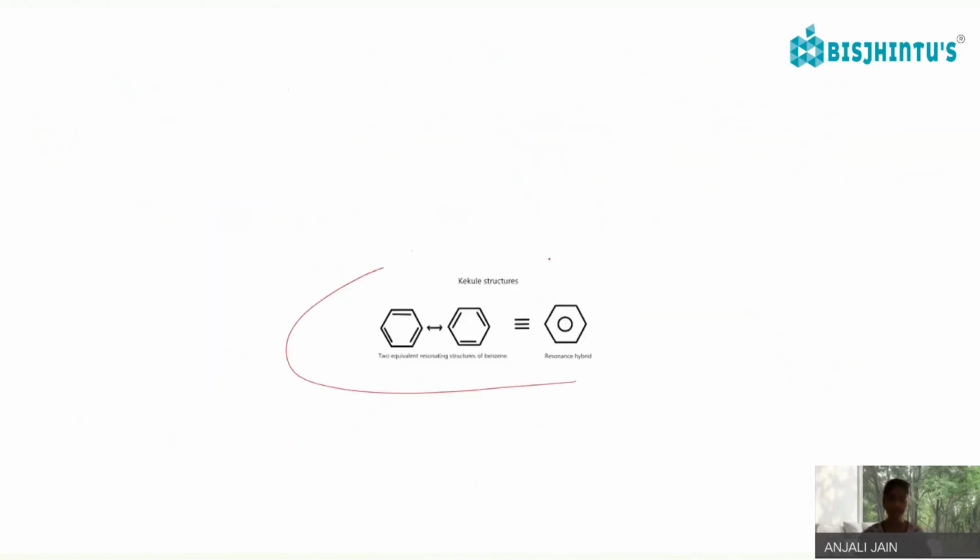So here we have the Kekulé structure in which the double bonds come here, here and here. And if we draw the structure again, the double bonds come here, here and here. So this is the resonance hybrid of the two equivalent Kekulé resonating structures of benzene.